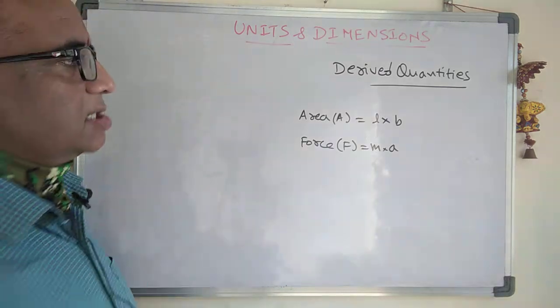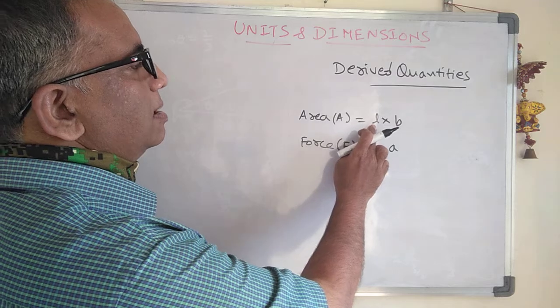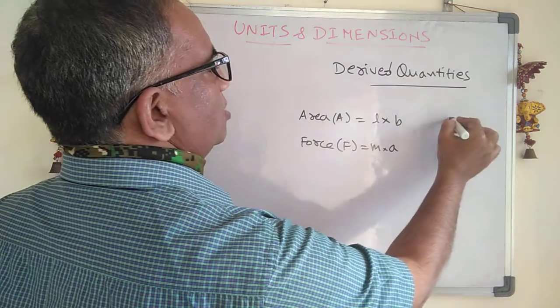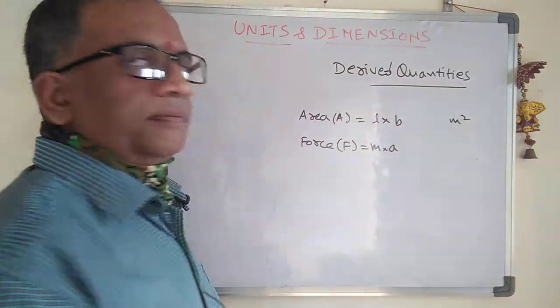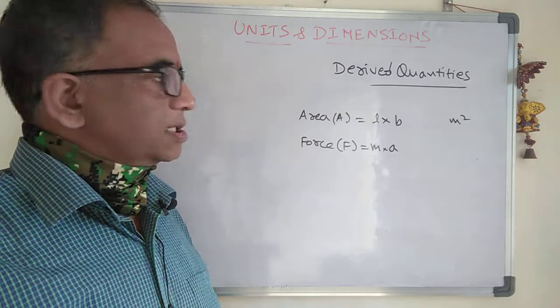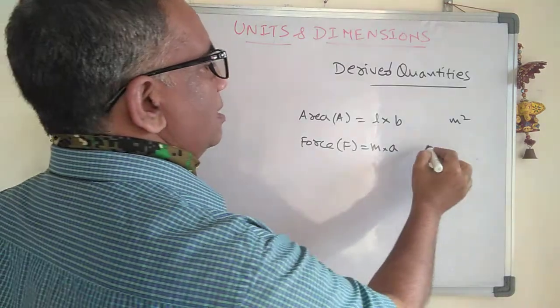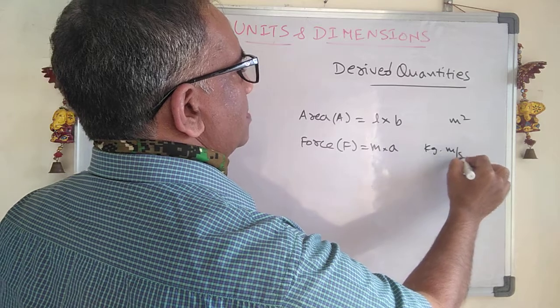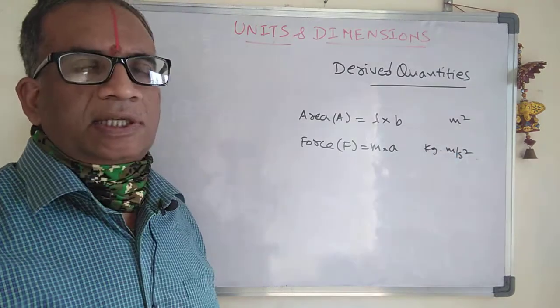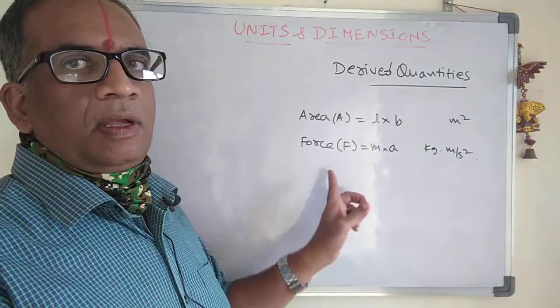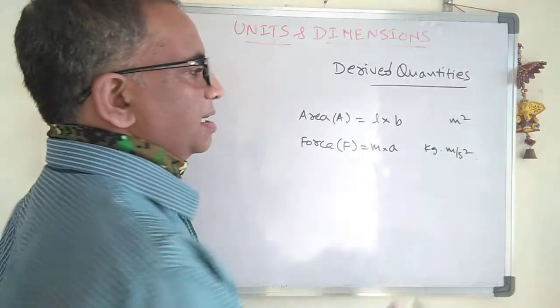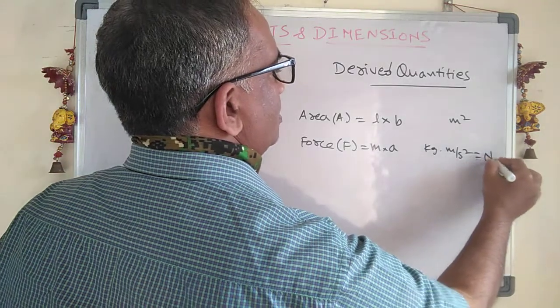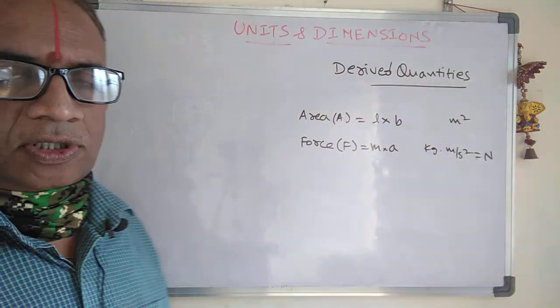And the derived units: length is measured in meter, breadth is measured in meter, so the unit is meter square. That's a derived unit. Mass is in kg, and acceleration is in meter per second square. So kg meter per second square is the unit of force. There is another unit for it, that is called the Newton. Newton is a unit of force.